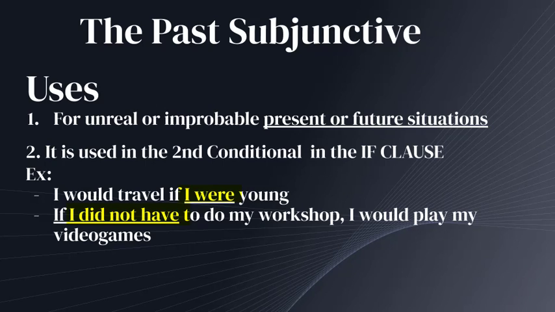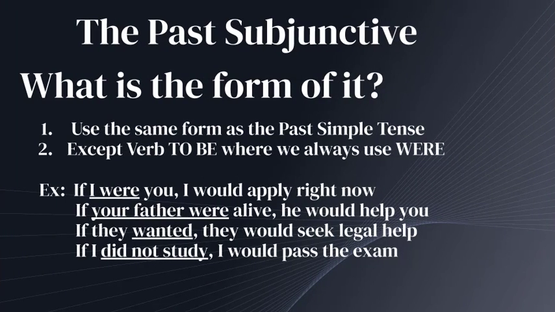Now please pay attention to this form of the verb in the past. As you can see, if I were, if I didn't have. Well, all is related with the form of the past subjunctive. As I told you, we will use the past simple tense. So, what does it mean? You have to apply the form of the past tense, depending on the verb that we will use, if we will use a regular verb or an irregular verb.